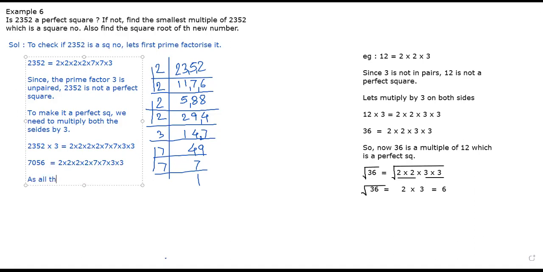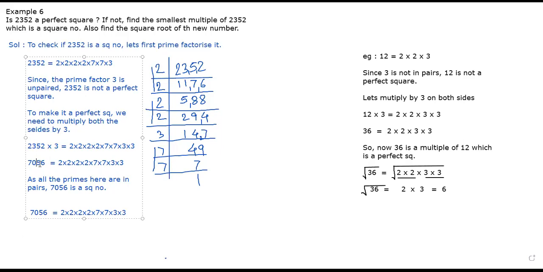As all the primes here are in pairs, 7056 is a square number. And once you get the square number, you have to find the square root. So square root of 7056 is square root of its factors. Yes or no, children? Yes, sir.